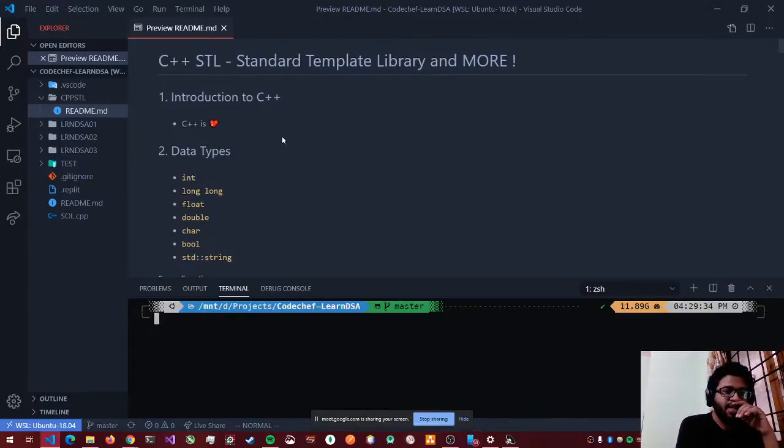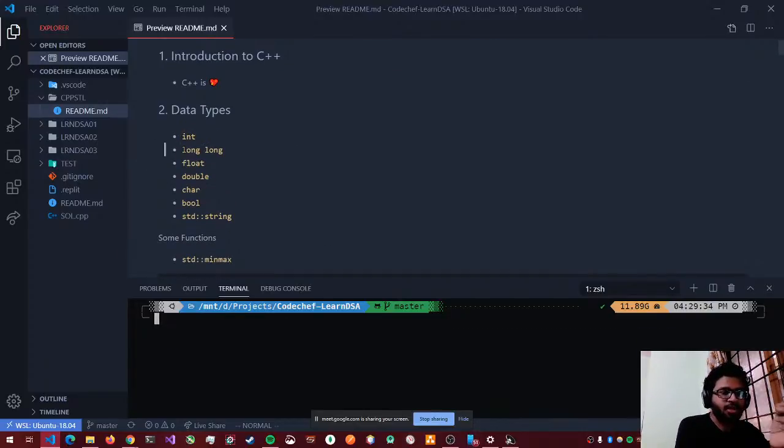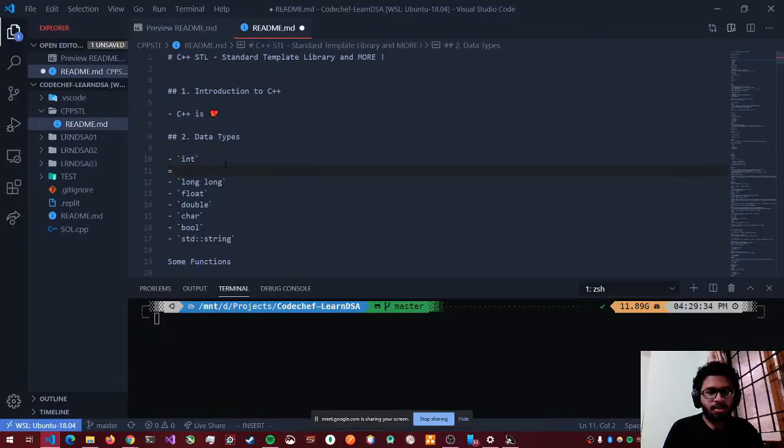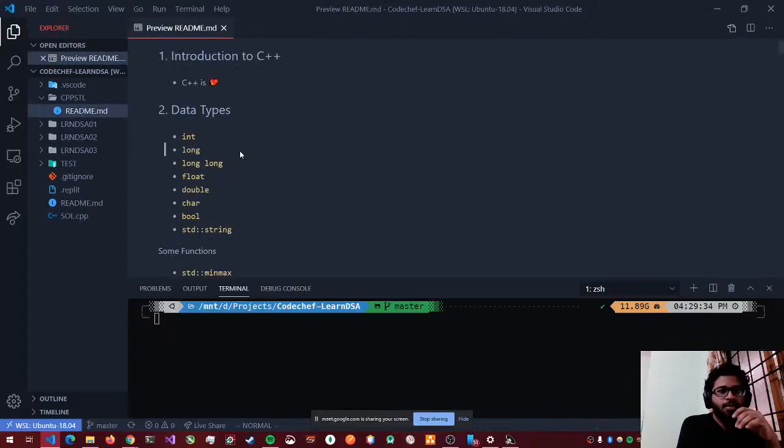Some of the basic data types are integer, long. Okay, so the data types are integer, long, float, double, character, boolean, and string. So what are these exactly?